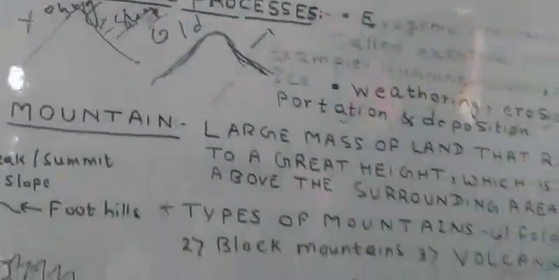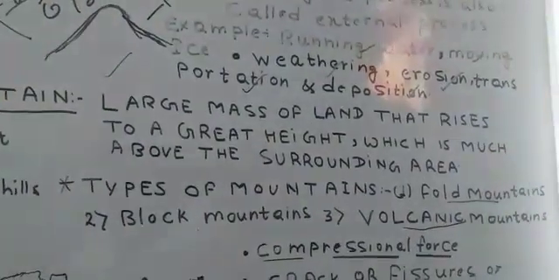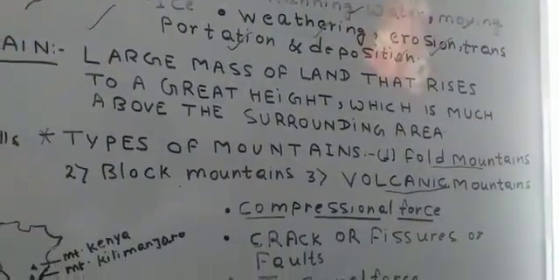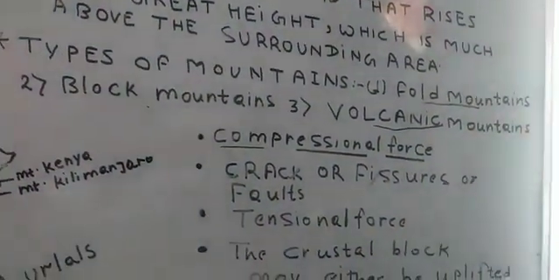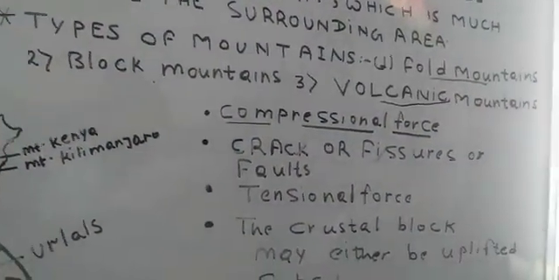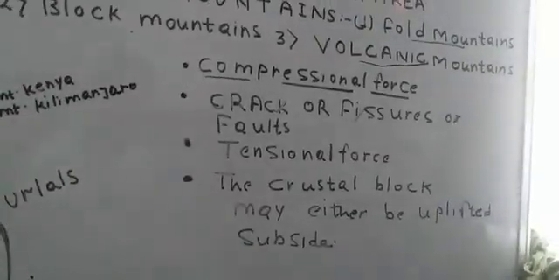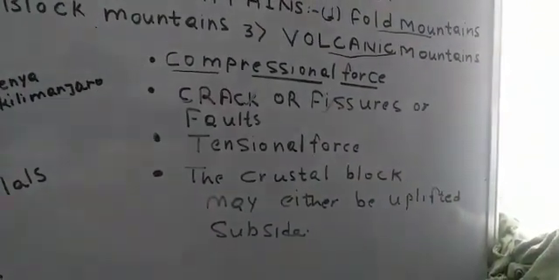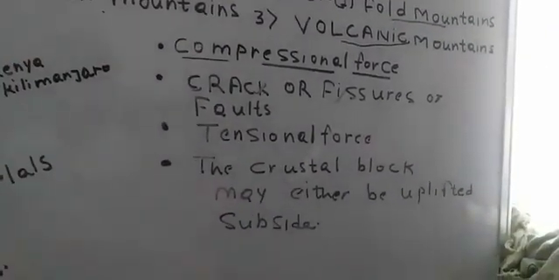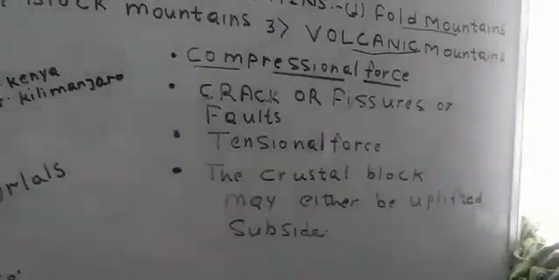Now we are going to see the block mountains. Block mountains are created due to cracks or fissures. When two plates move away from each other, it creates tensional force, and tensional force results in cracks in the rocks.